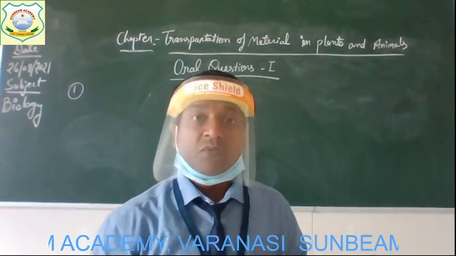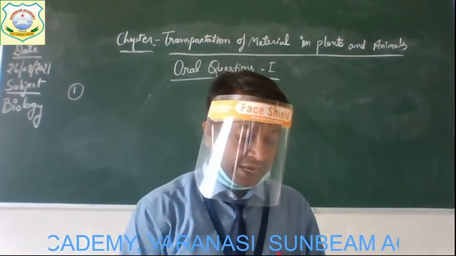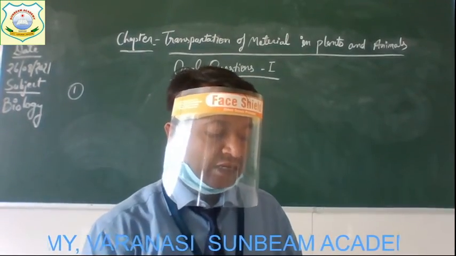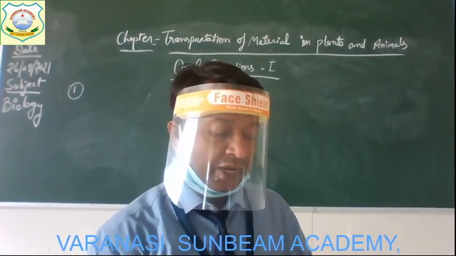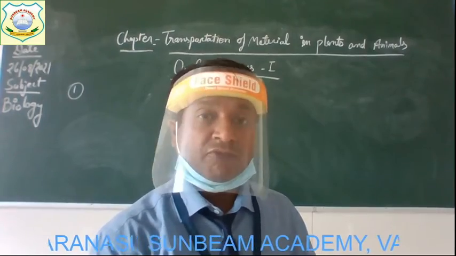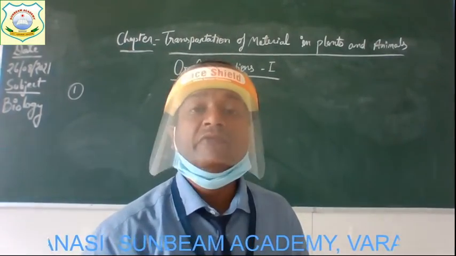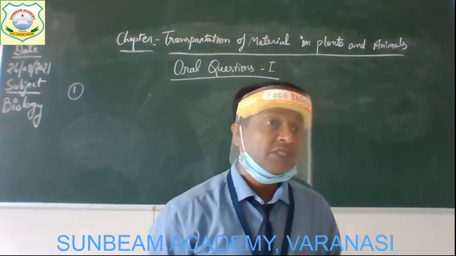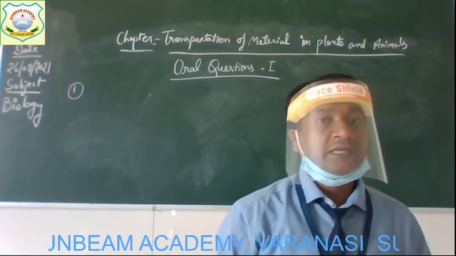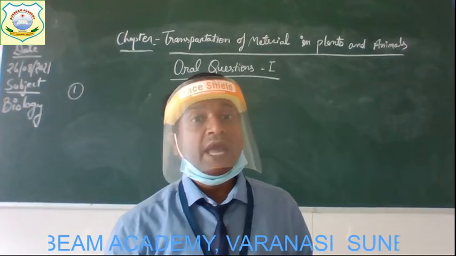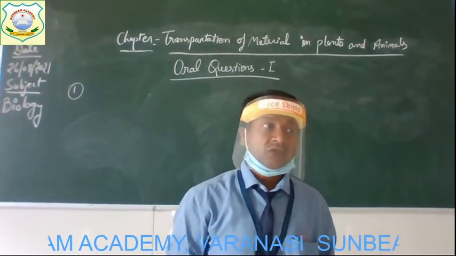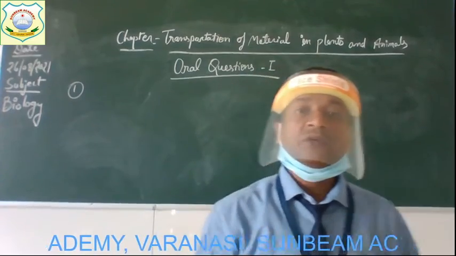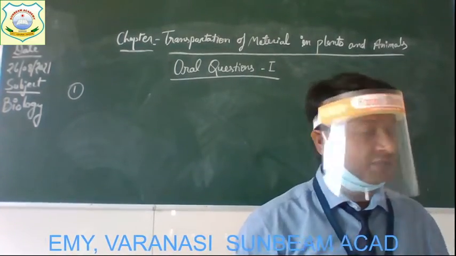Question number 1 is: in plants, the same set of pipe-like vessels transport water, minerals, salts and food. Do you agree? Give reason. So children, please be very careful because in the question, two parts are there. In the first part, you have to give your answer, whether you agree or not agree. And in the second part, you have to give its reason.